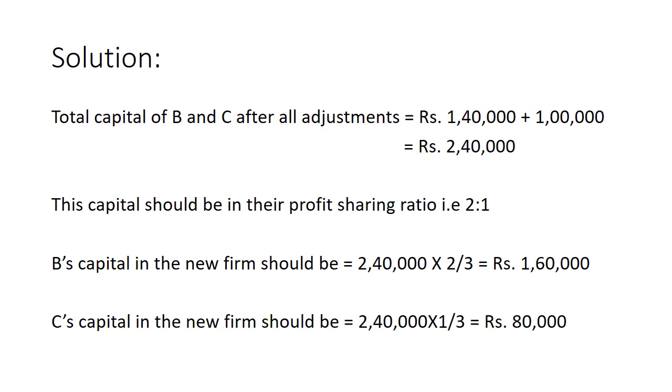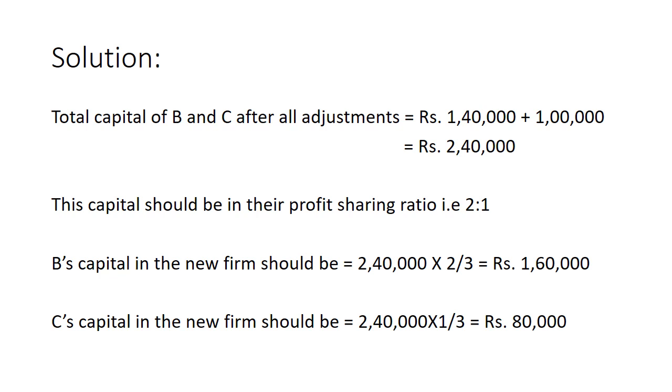Now this capital should be in their PSR, which is 2:1, meaning 2/3 and 1/3. For B, it is rupees 2,40,000 into 2/3, rupees 1,60,000, which is the new capital of B.